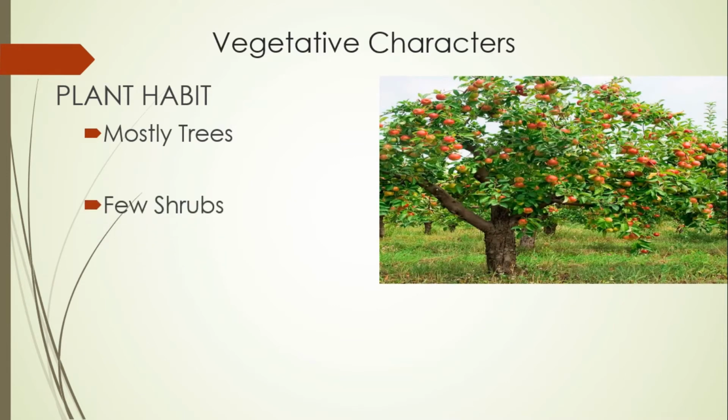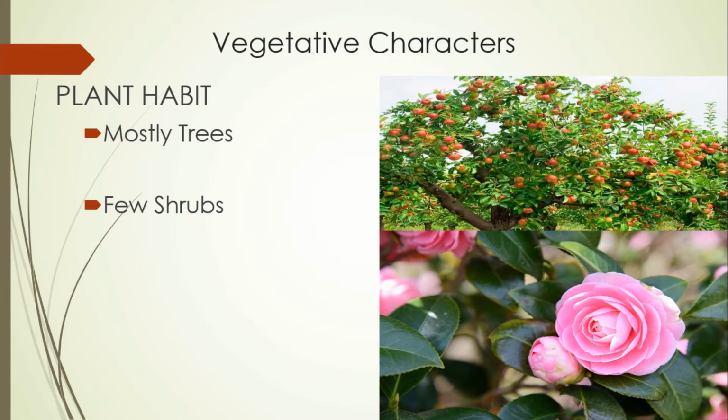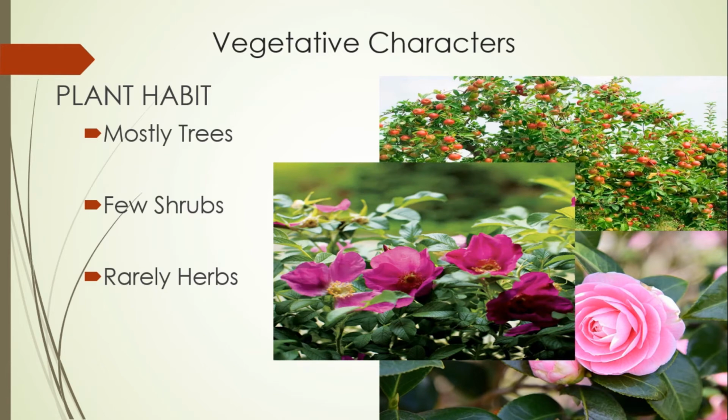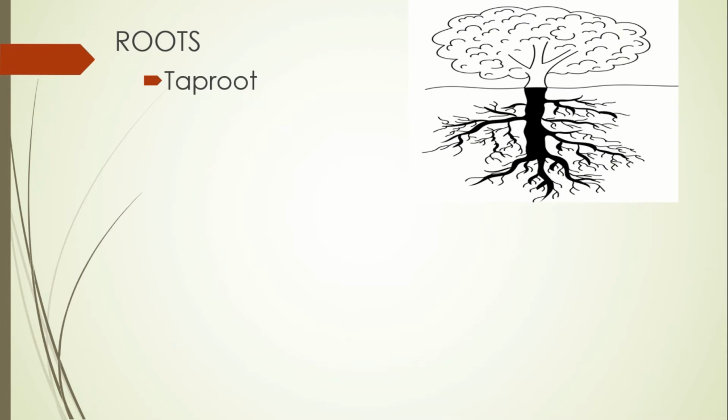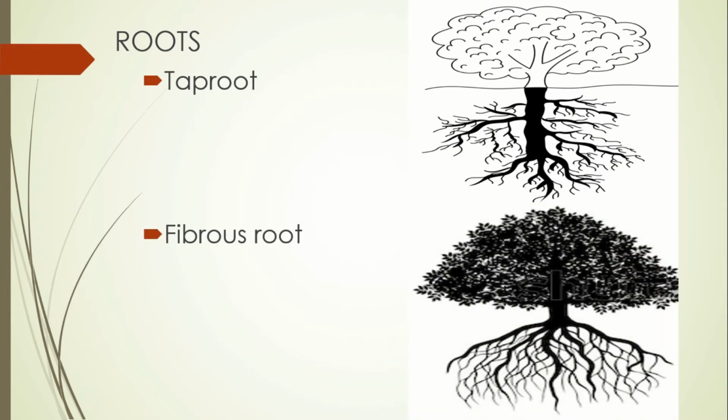There are also shrubs which cannot be distinguished from their branches. And also some are herbs that are annual green small-sized plants. Next one is the roots. They have the tap root system, which is the main root of the primary root system, meaning they grow vertically downward. Then they also have fibrous roots, which is a root system that has no prominent central axis and just branches in all directions, like this one.